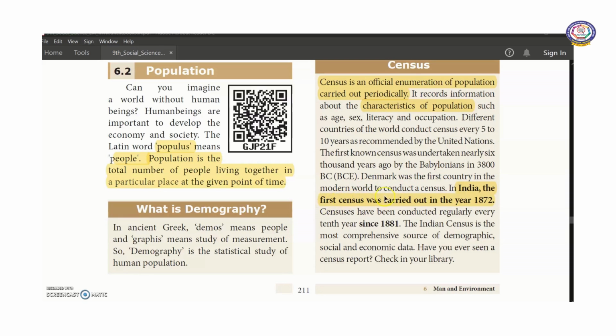In India, the first census was carried out in the year 1872. Census has been conducted regularly every 10th year since 1881. The Indian census is the most comprehensive source of demographic, social and economic data. The Indian census collects various details about the population, about the standard of living of the people, and economic development of the country. So the credit goes to the Indian census.